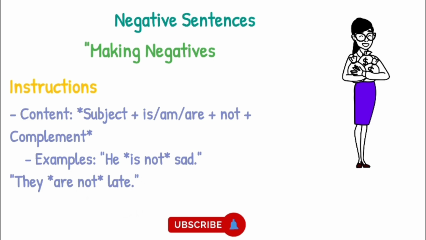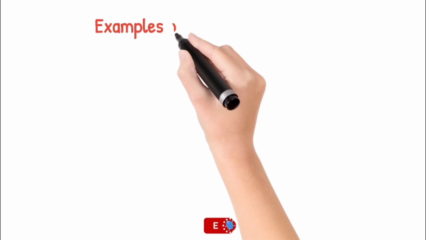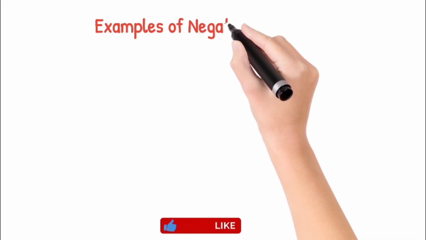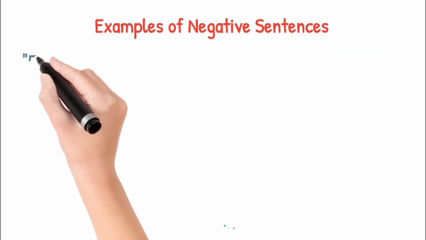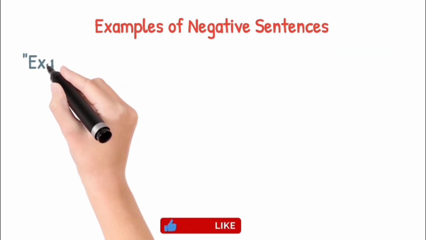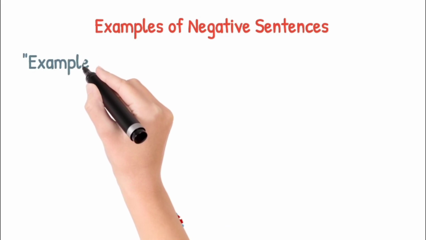They aren't late or they are not late. Both are right. You can use contraction to make your sentence a bit smaller. But if you are using directly they are not, she is not, it is also fine. You can use contractions also if you want, right? So in negative sentences, it is just the addition of not. Not no, no is not correct. You have to use not, right? This is not a good idea.